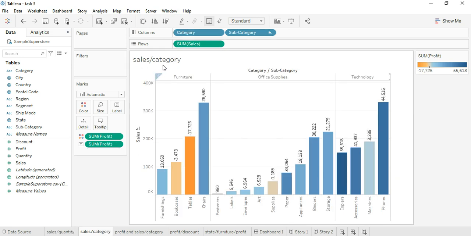Here we have compared sales versus category. In furniture category, chairs has highest profits of 26,590. In technology category, phones has highest profits of 44,516. In office supplies category, binders has highest profits of 30,222. And fasteners has least profit among all the three categories.